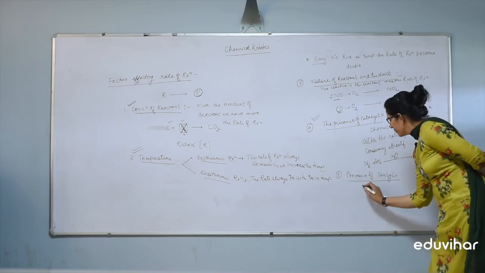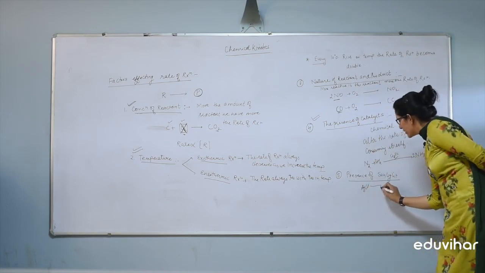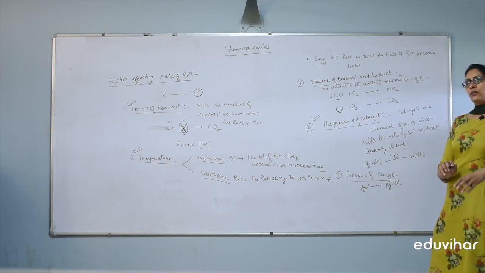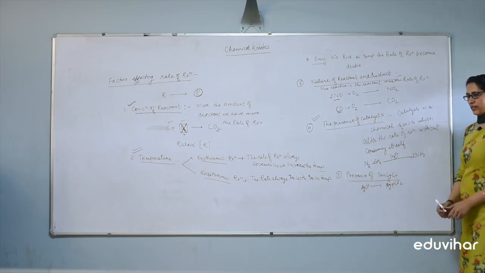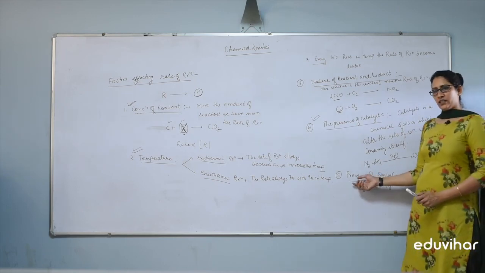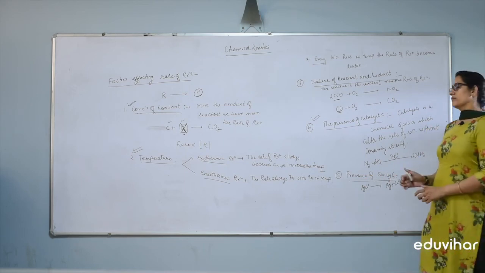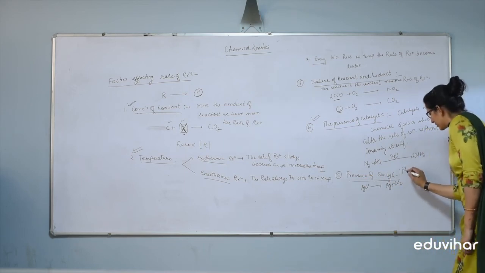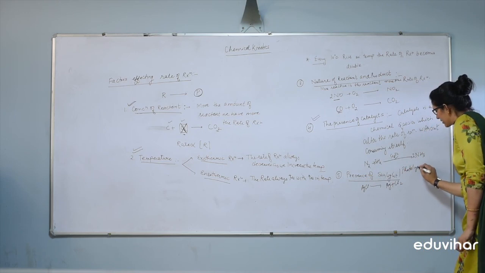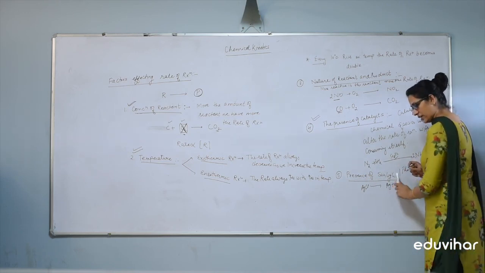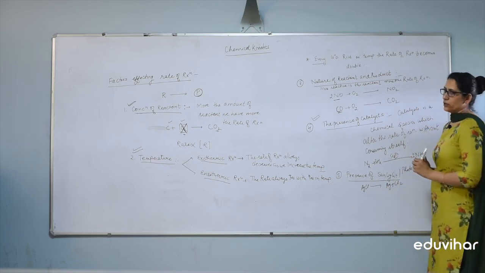For example, the decomposition of silver chloride does not occur without the presence of sunlight. Means there is a factor which increases the rate of reaction, the presence of sunlight. We can say photolysis. Photolysis means the reaction which occurs in presence of sunlight. If sunlight is not present, the reaction will not occur.